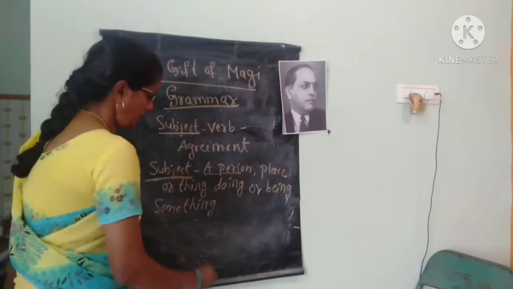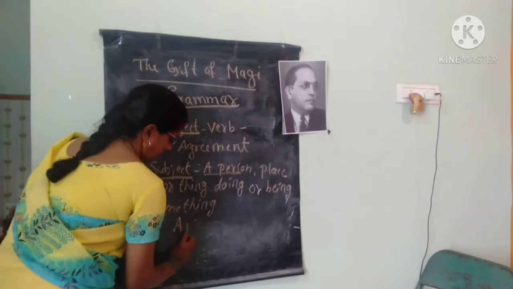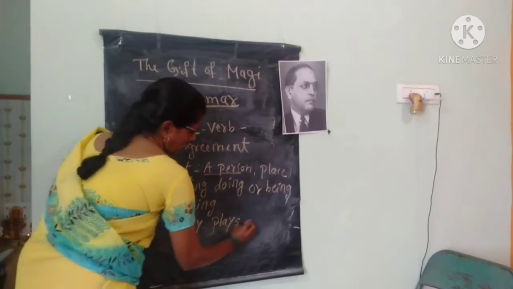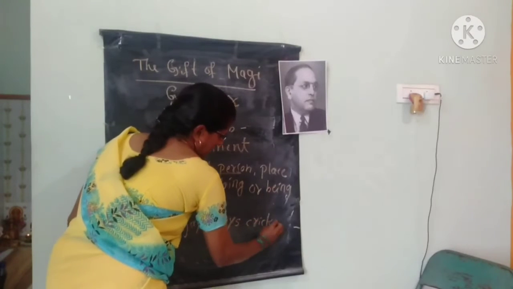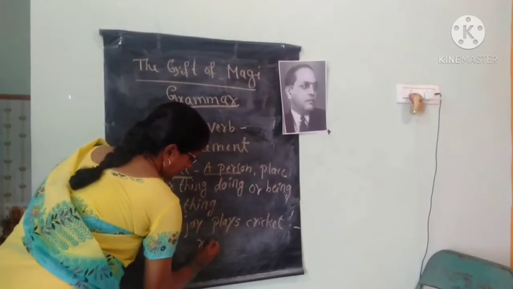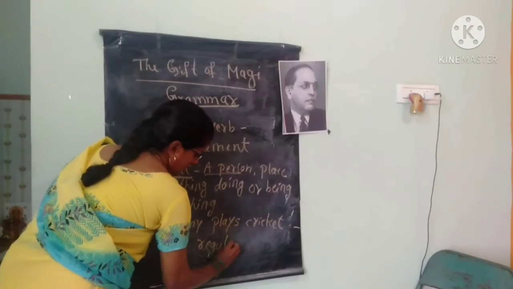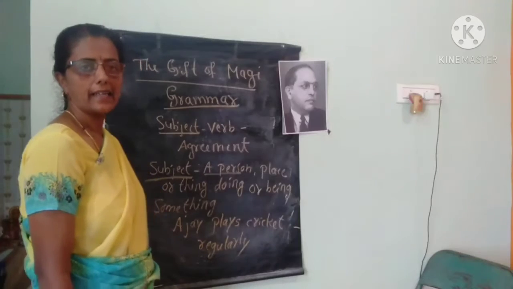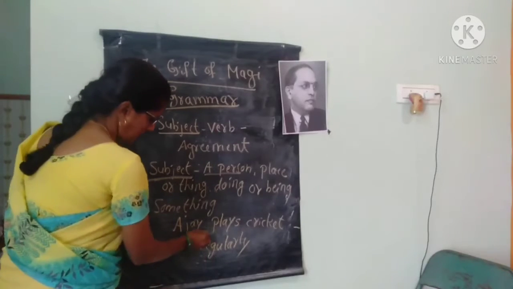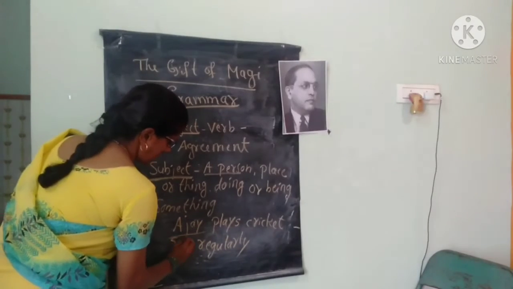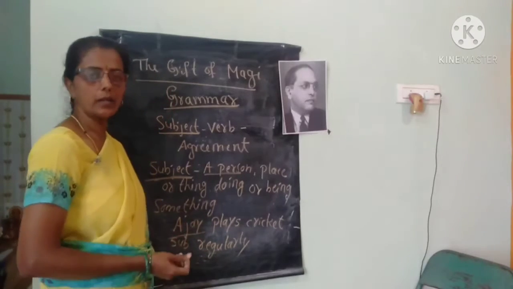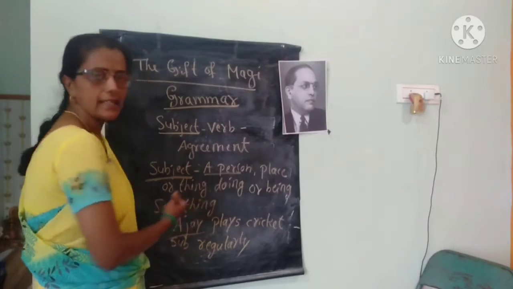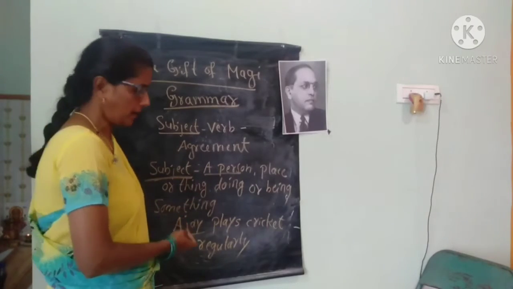Okay, Ajay plays cricket regularly. See here children, who plays cricket? Ajay. Ajay is the subject, means he is doing something. What is he doing? He is playing. So in this sentence, Ajay is the subject. Okay.